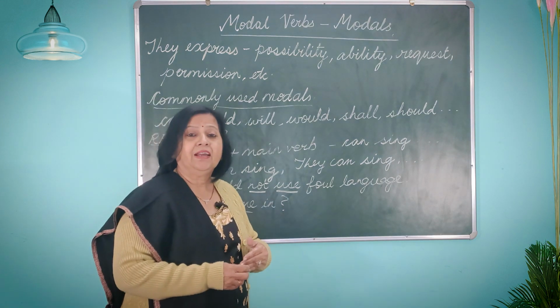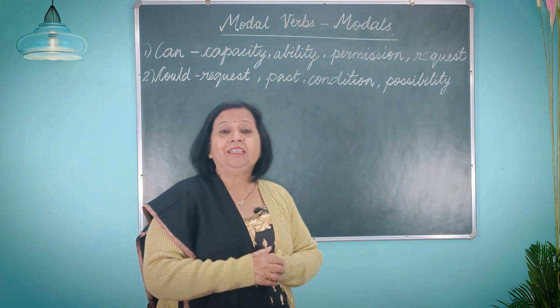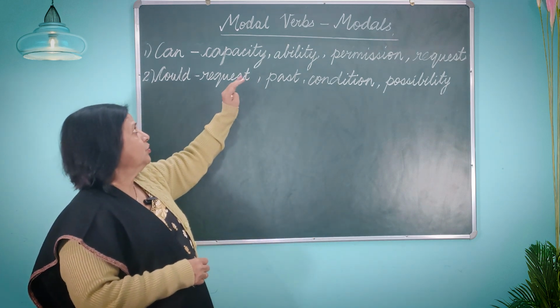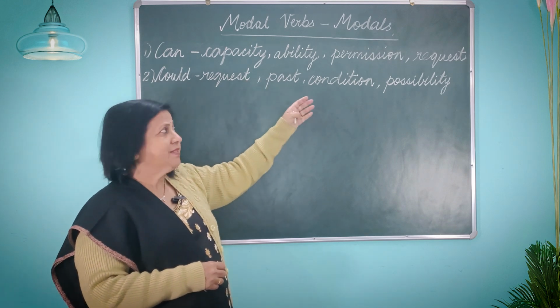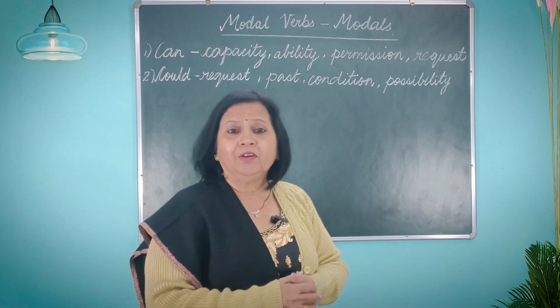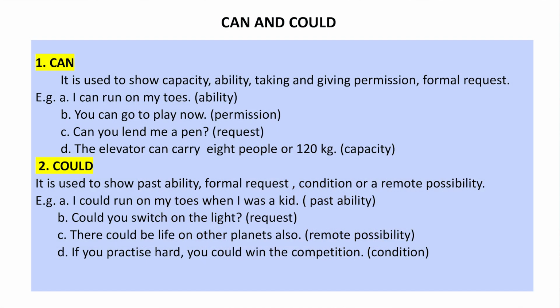Now let us look at the different uses of these modals. Let us now see the first modal, that is can. Now when we use can, it is used to express capacity, ability, giving or taking permission, or a request. As you can see on the screen, I can run on my toes. This is your ability. Then, you can go to play now. So maybe before you were not allowed to go. Now you are being given permission. So you can go to play now.